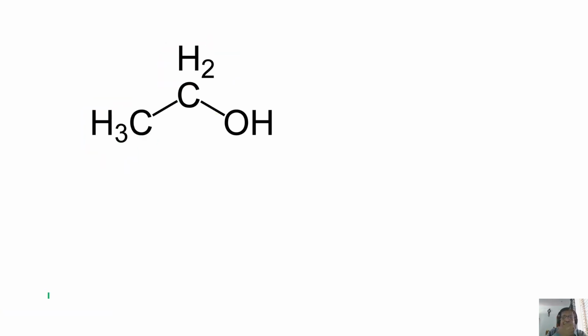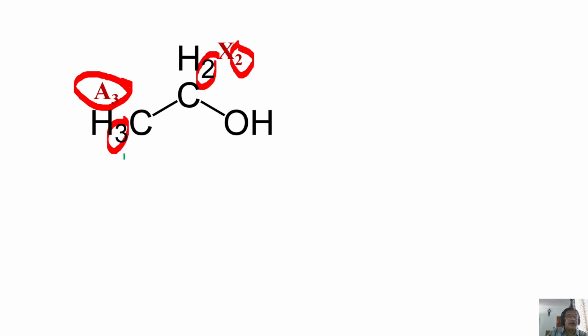In which case, what is the notation we have to use? Think carefully. It is A2 or A3X2 or A2X3, whatever it is. I call this A3 because there are 3 protons. I call it X2 here because there are 2 protons here. It is called an A3X2 spin system. The subscript refers to the number of equivalent protons present in that group. Understand? This is an A3X2 spin system.